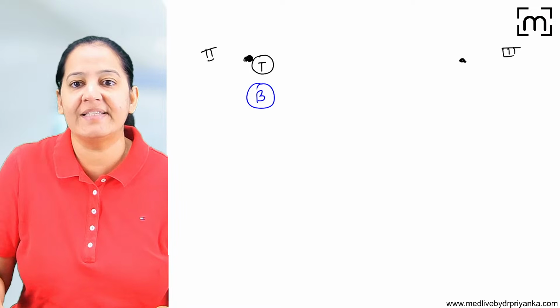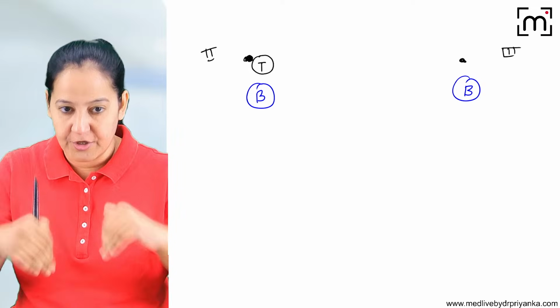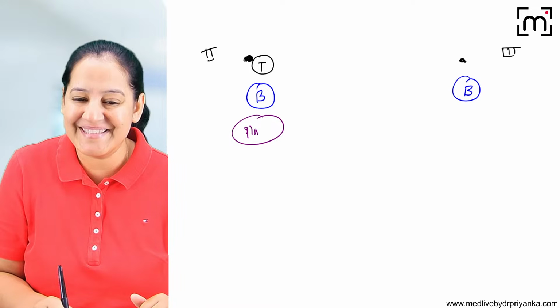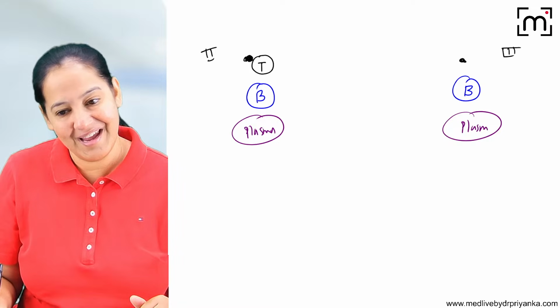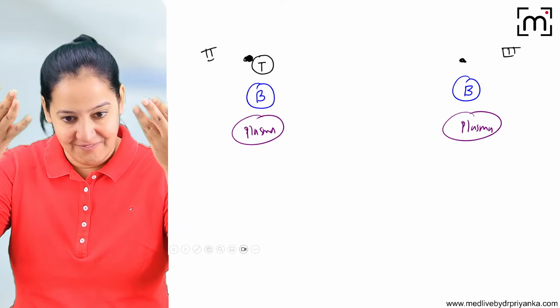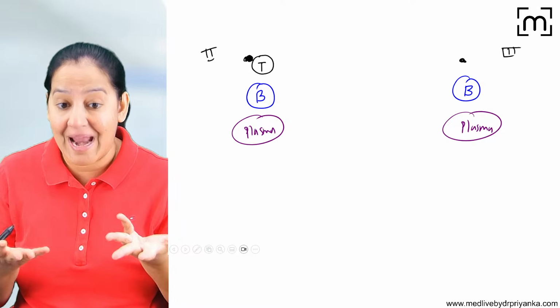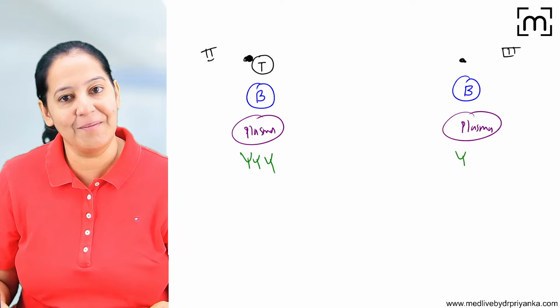Both of them will go to B lymphocyte. Here also B lymphocyte, here also B lymphocyte. In both of them, B lymphocytes get activated and convert into plasma cells, and plasma cells form antibodies. So here also antibodies are formed, here also antibodies are formed.